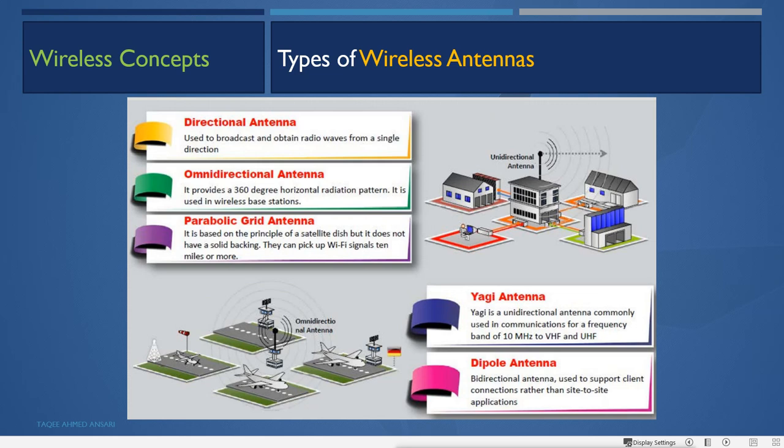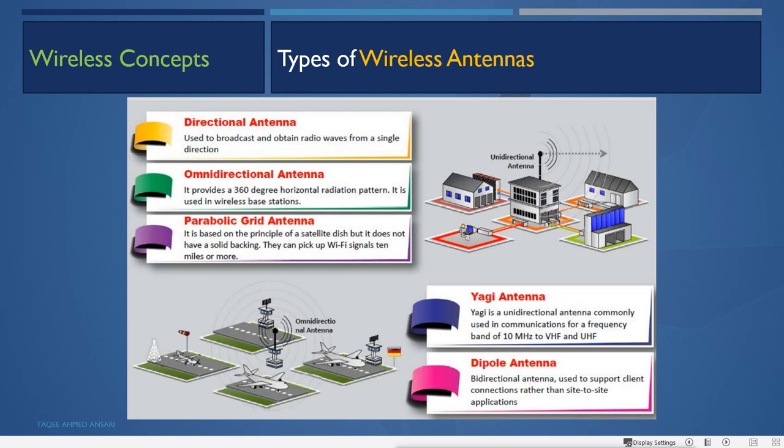Now for configuring the wireless devices, we have antennas. Antennas are also important. So we have these types of wireless antennas. First, the directional antenna. This is used to broadcast and obtain radio waves from a single direction. So this is also important for organizations to configure their network by using the directional antenna, because if an attacker comes in the range of the network, then they can do sniffing. So we can configure the network by using the directional antenna also.